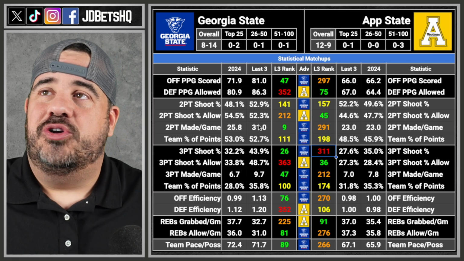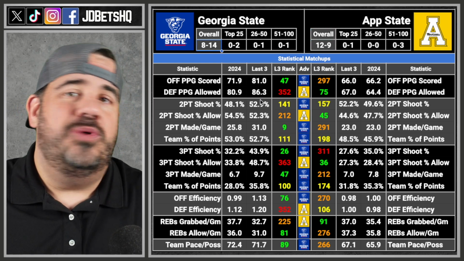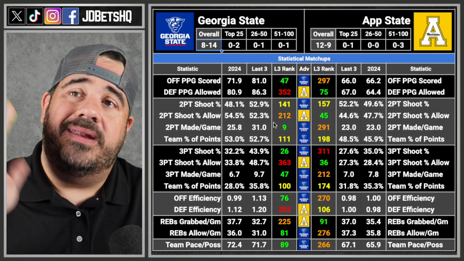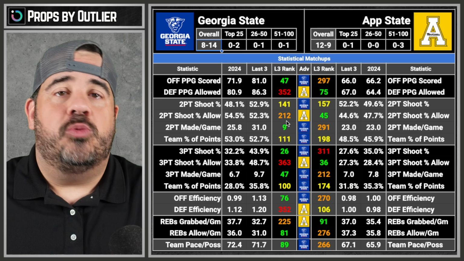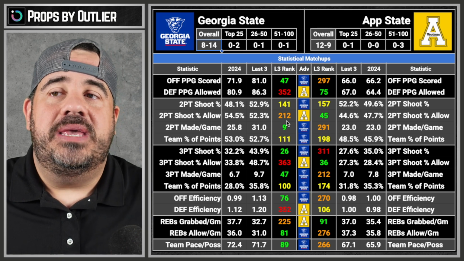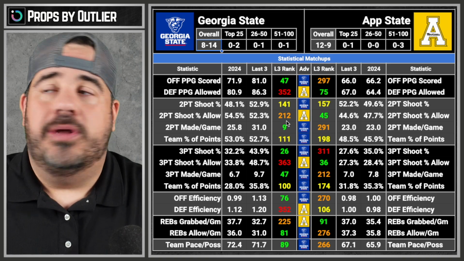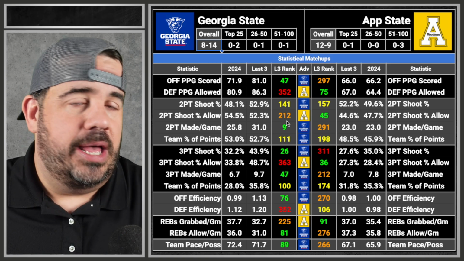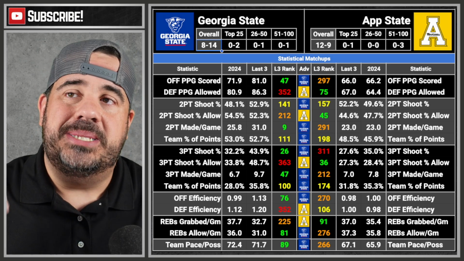What? Now, there could be an injury, it could be people looking at basic records, things like that, but we don't do that around here. We look strictly at the data, we look at the numbers, see how they've been playing recently, and then we take whatever makes sense. Since everything is so close together, we're taking the plus 11 on the road. I mean, it sounds terrible, I know, but hey, it's been working. We're going to keep rocking with it. So that's Georgia State plus 11.